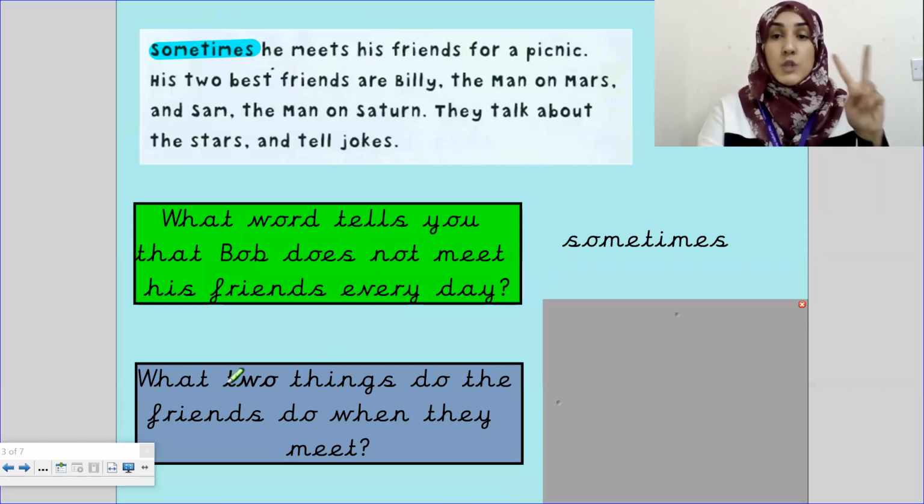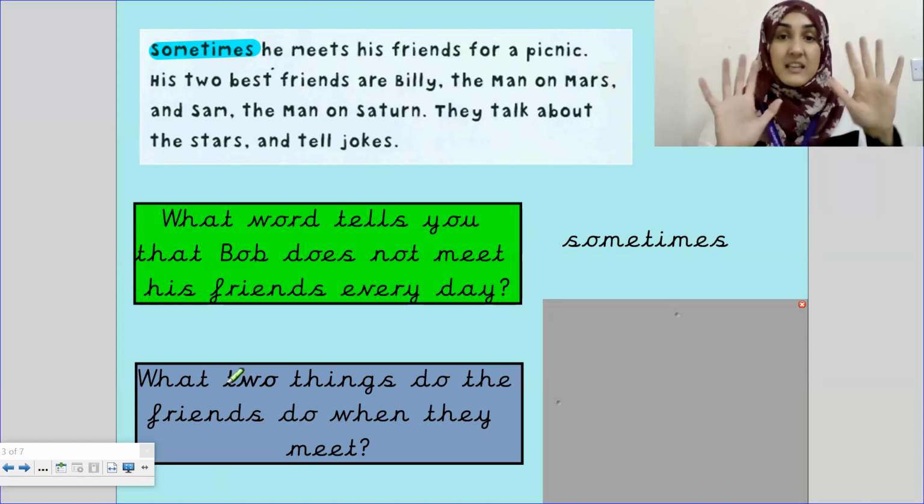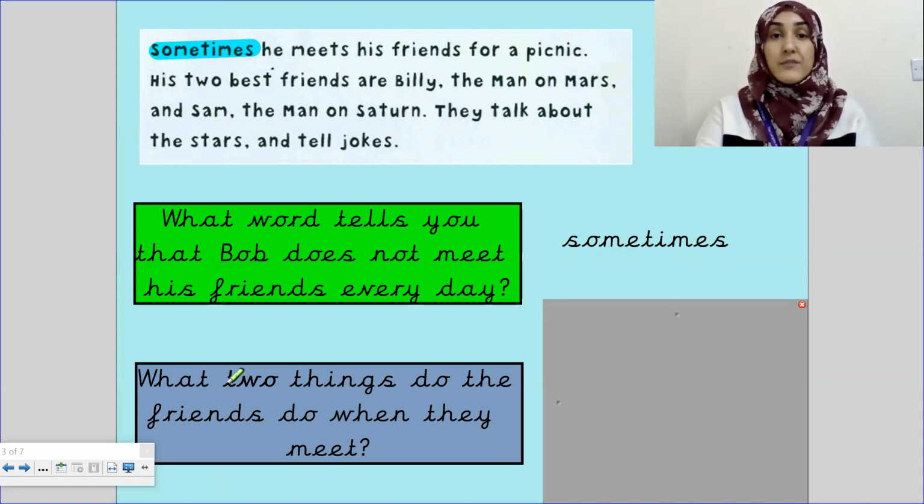Okay, what two things do the friends do when they meet up? So are we looking for one thing that the friends, Billy, Bob, and Sam, do? No. Are we going to find 5 things that they do? No. Are we going to find 10 things that they do? No. We're going to find 2 things that they do because that's what the question is asking us. Let's read the text and find out.